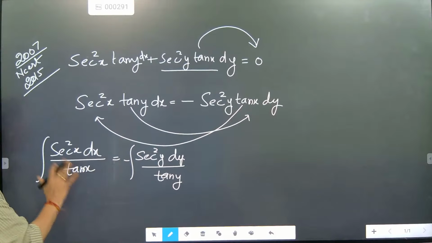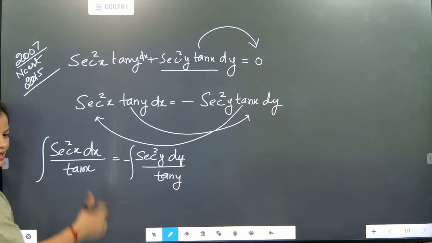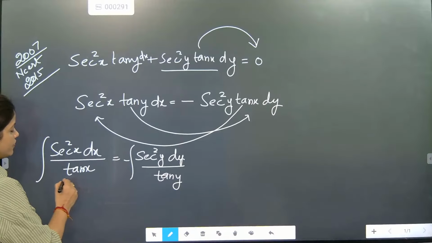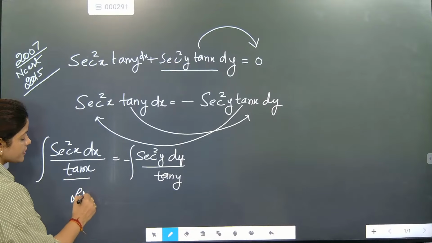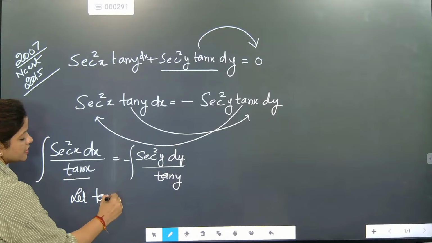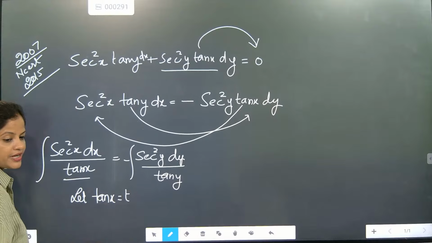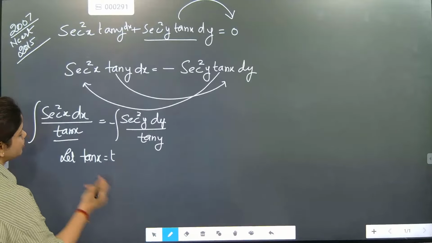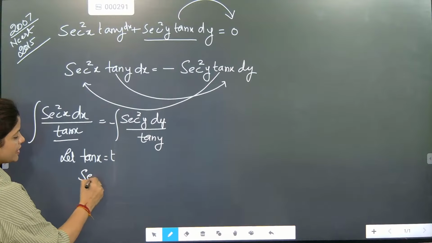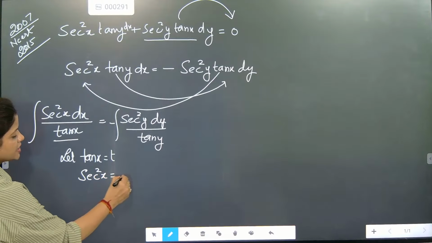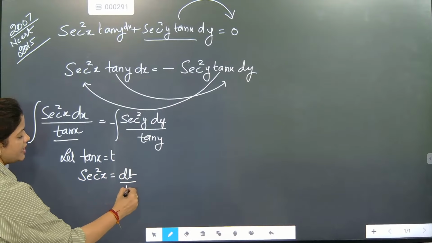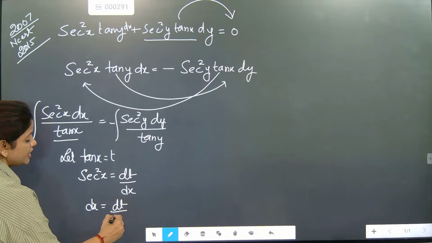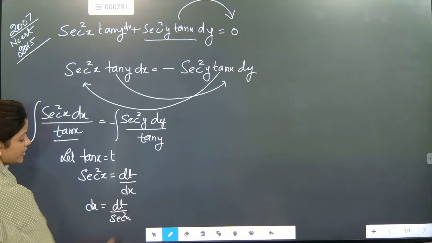Now beta, you can solve either one, and the second will come automatically. So let tan x equal to t. Differentiate it: secant square x equals dt by dx, so dx equals dt by secant square x.